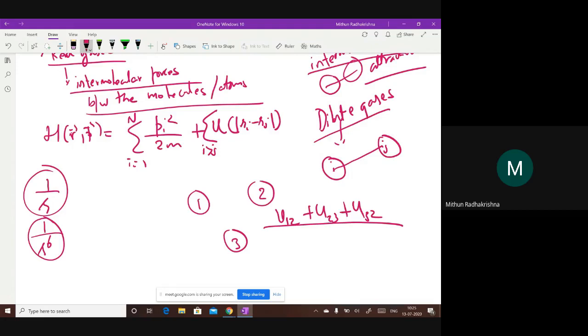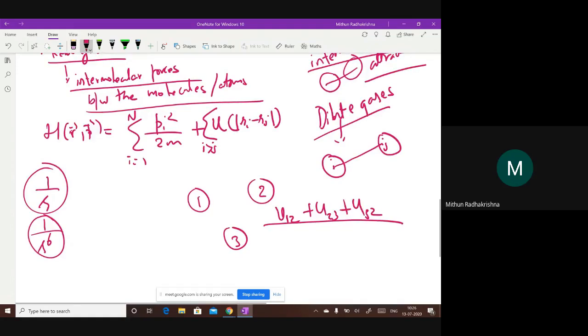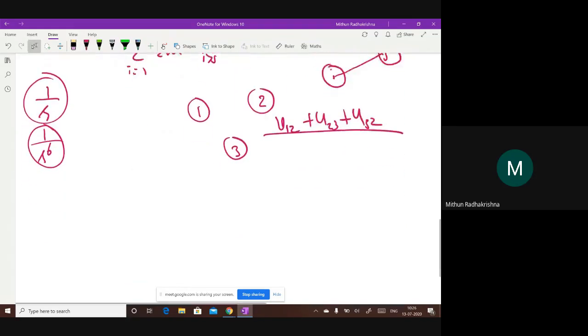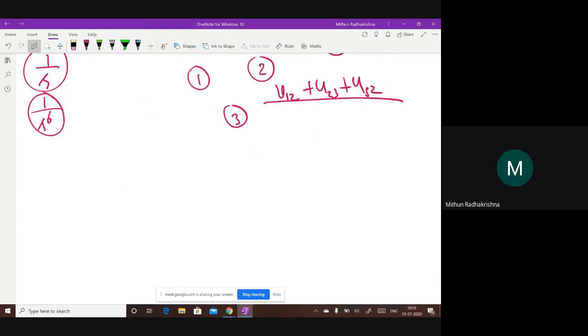Yes or no? Let me know quickly. Yes, sir. Okay. So if you just understand the system, it's very easy. Now, how do I write the partition function for this?